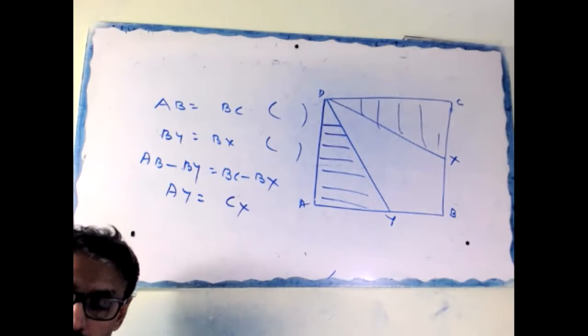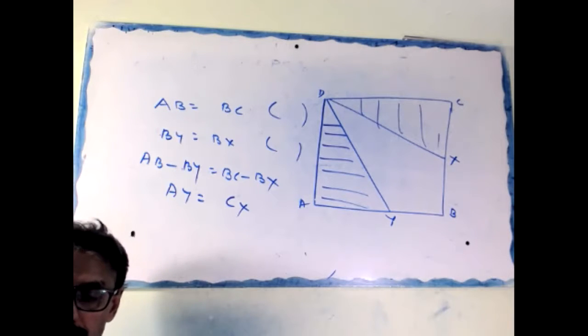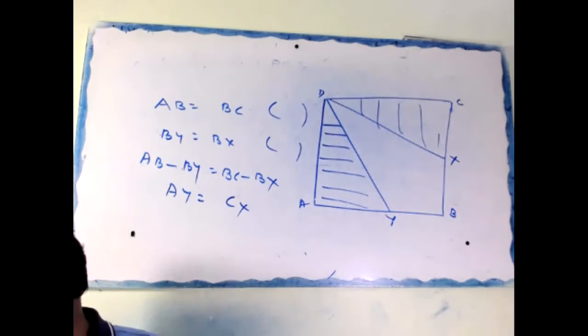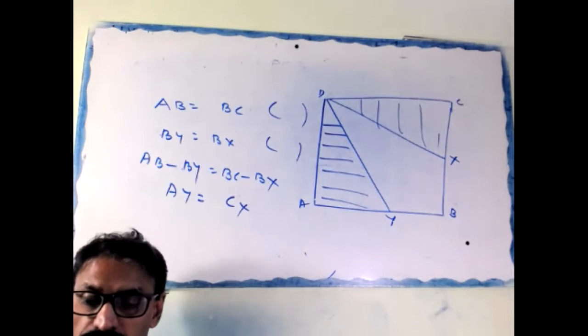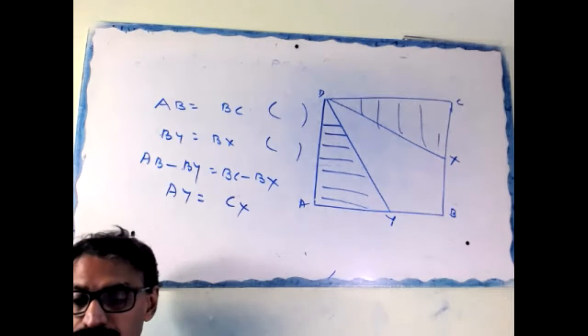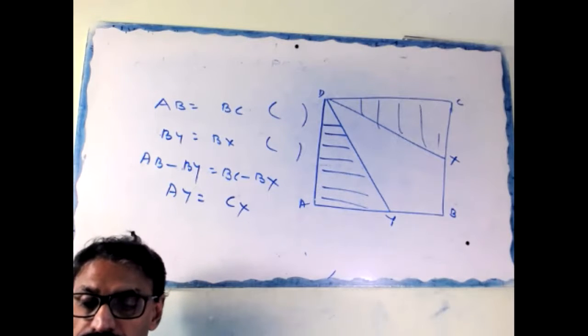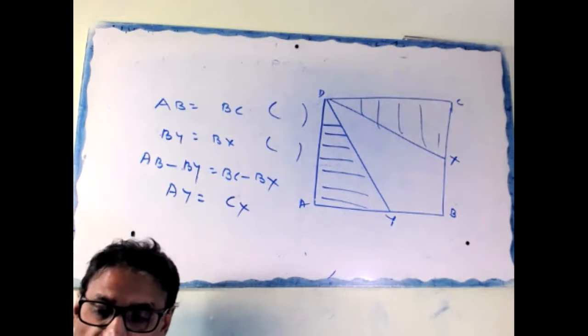If not getting, check how we did it in exercise 7.1. What is the question number? Check the reader.